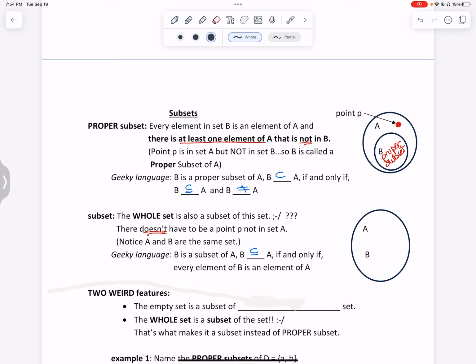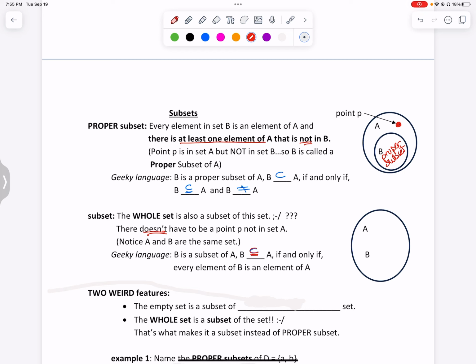Okay. Note the difference between a proper subset and a subset. A subset, you see how it has this equal mark underneath it? Okay, so that means it could also be equal to A. So that's called a subset if and only if the element of B is an element of A.